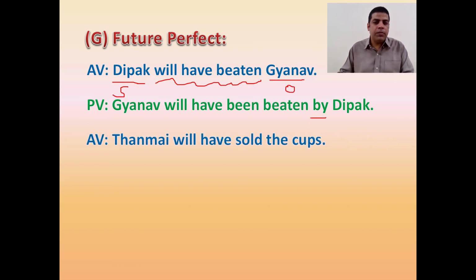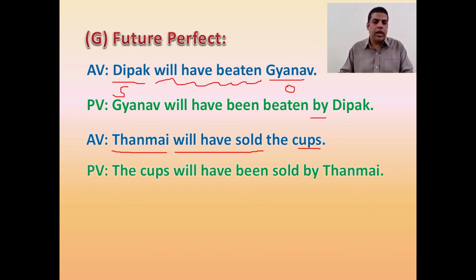Look at another example. Tanmay will have sold the cups. Here Tanmay is the subject, cups the object, and will have sold is the future perfect structure. So after have we have to add been and do the other necessary changes as per the things we have done so far. So the answer will be the cups will have been sold by Tanmay.